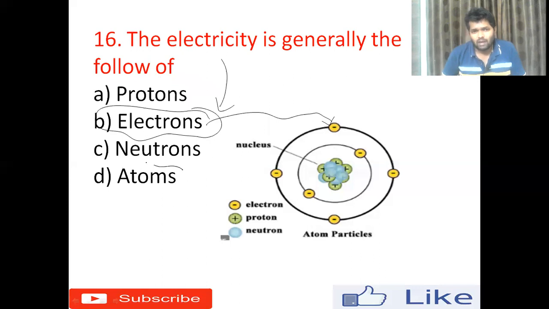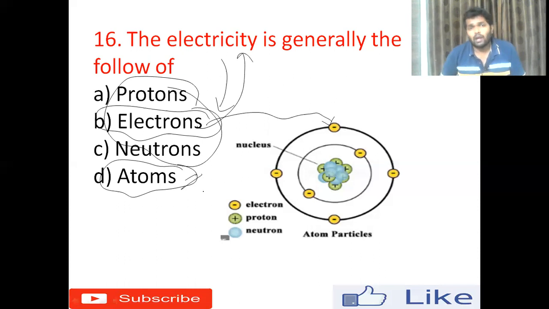So what is an atom? An atom is the basic fundamental unit of any matter, and it consists of these three things, remember this. But for the flow of electricity, we require electrons. All right, we'll move to the next question.